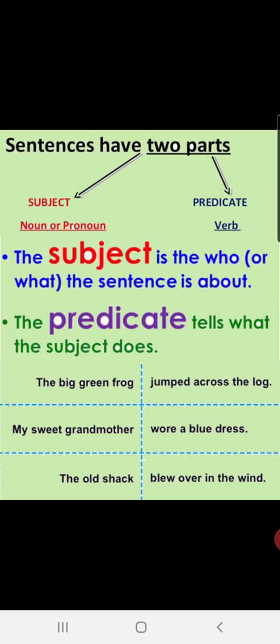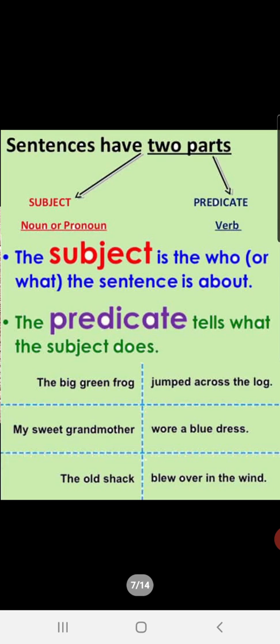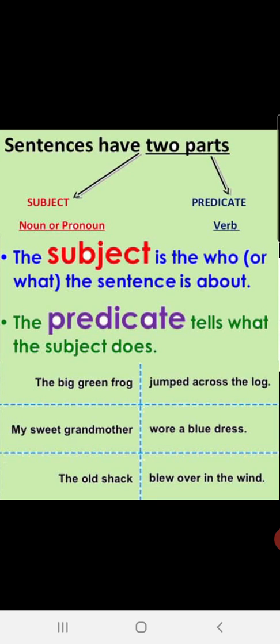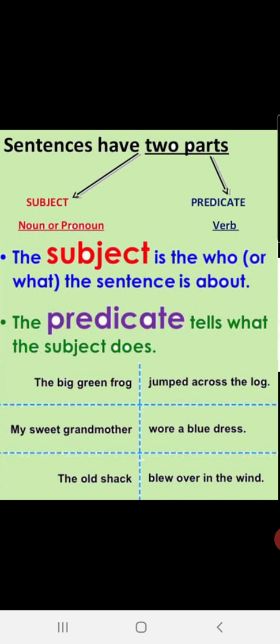See the very first example, children. The big green frog jumped across the log. In this sentence, children, they are talking about the green frog. So the big green frog is the subject. We are talking about the big green frog in the sentence. And what are we saying about the big green frog? We are saying that this big green frog jumped across the log. So jumped across the log is the predicate.